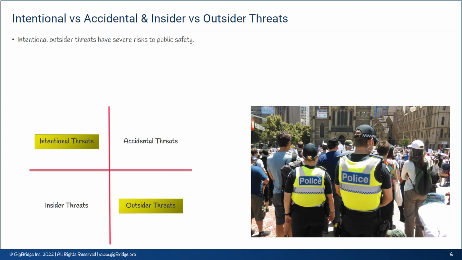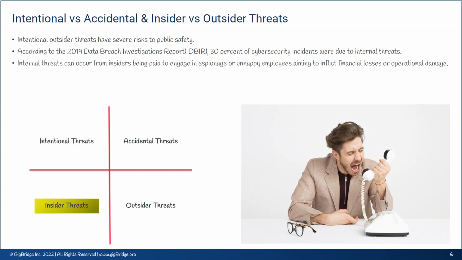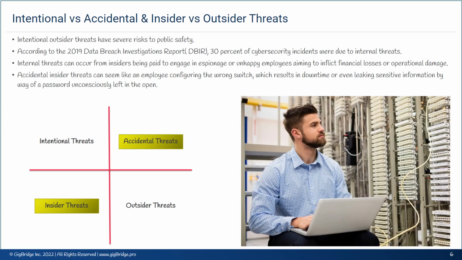While intentional outsider threats have severe risks to public safety, not all cyber attacks carried out inside an ICS are the stuff of action movies. According to the 2019 Data Breach Investigations Report, 30% of cybersecurity incidents were due to internal threats. Internal threats can occur from insiders being paid to engage in espionage or unhappy employees aiming to inflict financial losses or operational damage. Also, in many cases, cyber events occur due to simple human error. Accidental insider threats can seem like an employee configuring the wrong switch, which results in downtime or even leaking sensitive information by way of a password unconsciously left in the open.